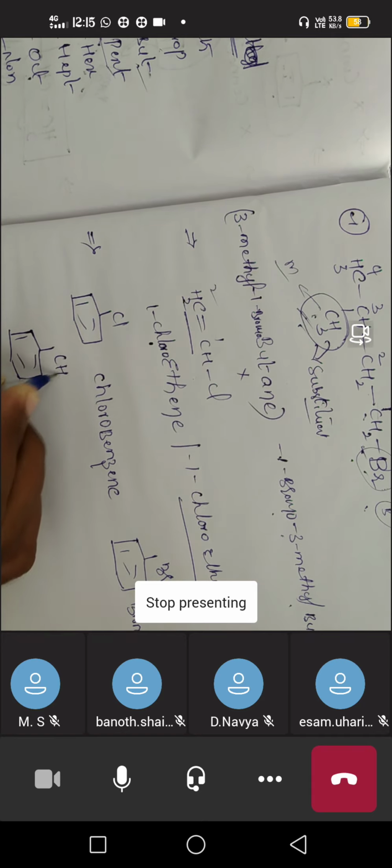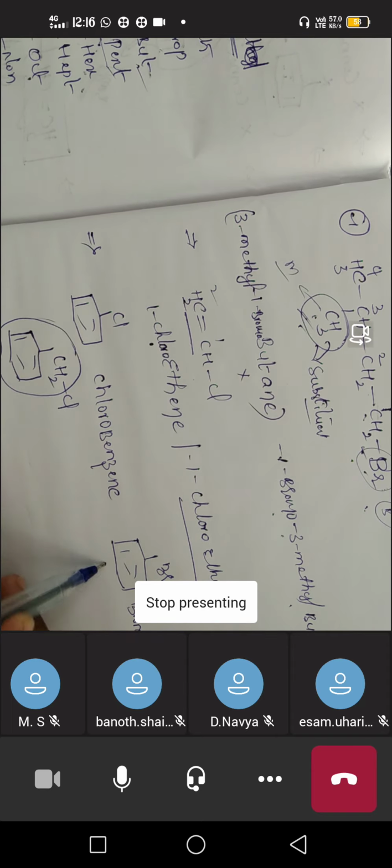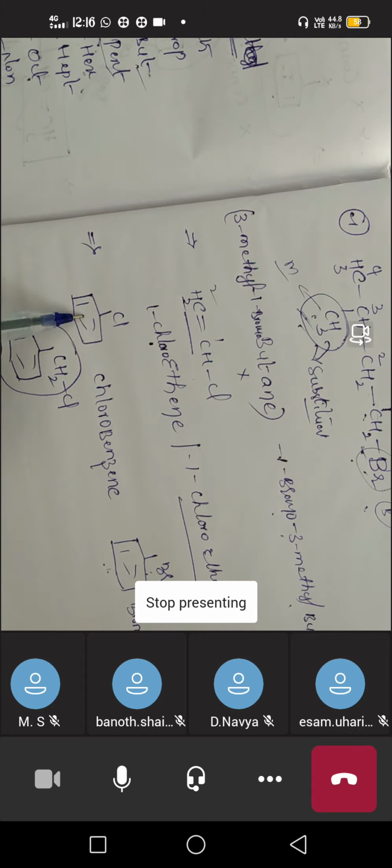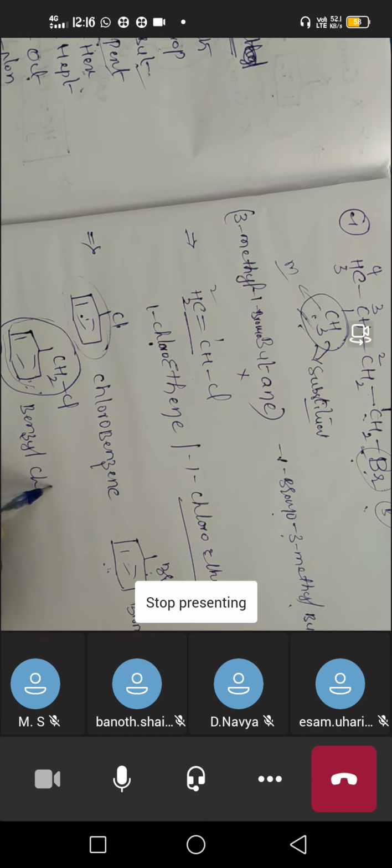Next, if chlorine is present on the benzyl group. Generally aryl bromide is a common name. Here aryl chloride, why? Because this group is an aryl group. So aryl chloride is a common name. Here aryl bromide is a common name. If we are talking about the common name, this group is called the benzyl group. Chlorine is present on the benzyl group, we can call it benzyl chloride. The common name will be benzyl chloride.